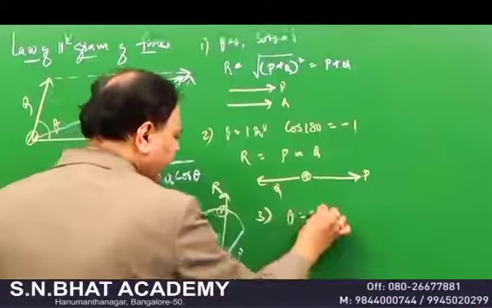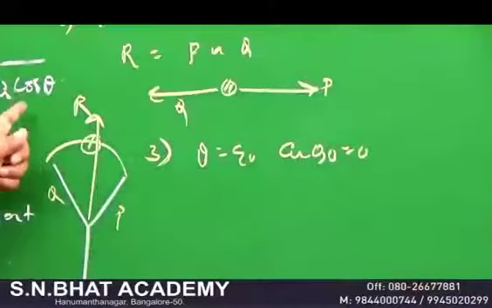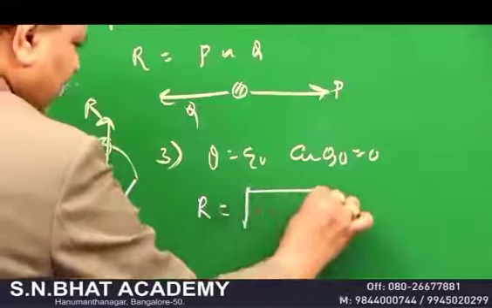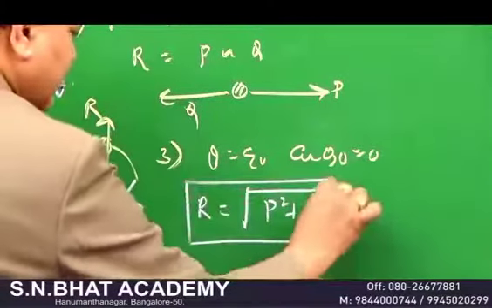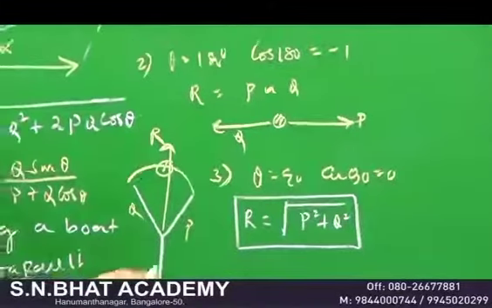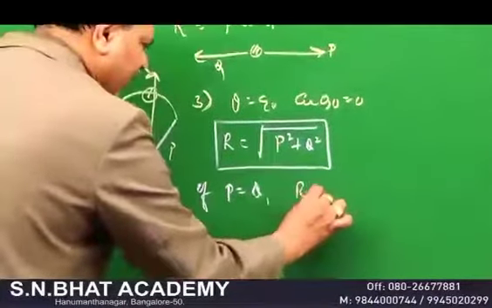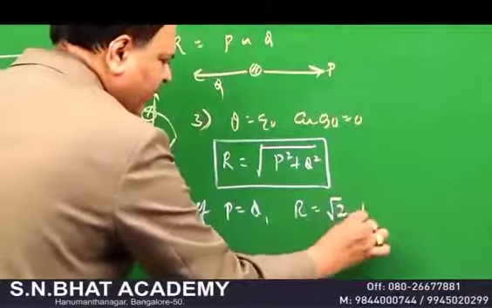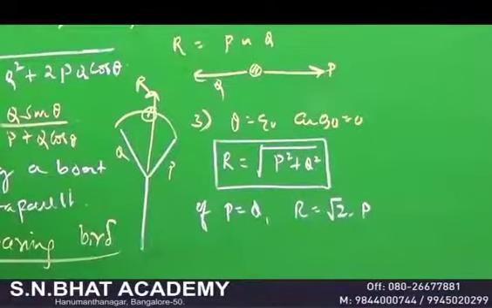When theta is 90, cos 90 is equal to 0. When cos 90 is equal to 0, the whole term vanishes. Therefore, what is the value of your resultant? R is equal to the square root of just P square plus Q square, which we call the resolution of vectors. Very important it is. Then in this condition, if P is equal to Q, what happens? Your R is equal to the square root of P square plus P square, that is 2P square, and what you are getting is root 2 into P, my dear students. Very important questions you will come across.